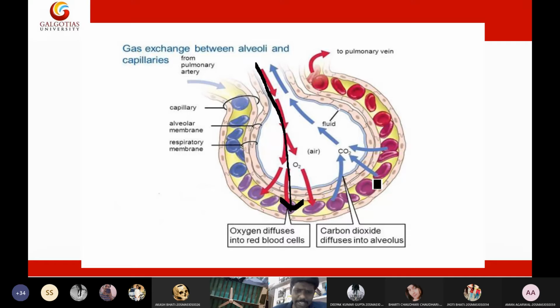Anyway, what I'm telling here: the carbon dioxide levels in the vein will be 46 mmHg. Right? And outside it is only 40. So automatically the carbon dioxide will be released outside into the environment because of this pressure variation. That's it, students. This is all about exchange of gases, either at alveoli level or in the blood and tissues level.